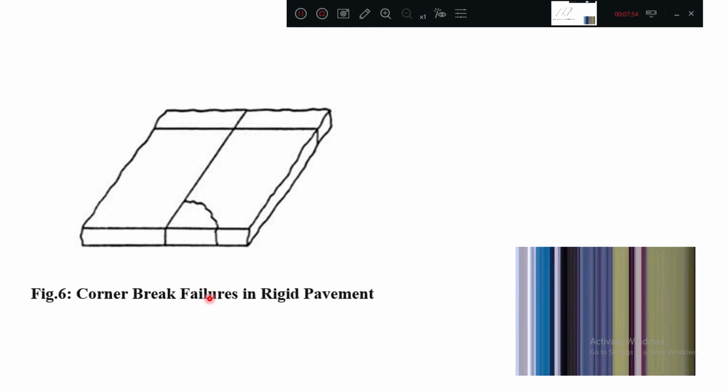This is one more thing called corner break. Corner breaks in rigid pavement. What is happening here? Continuously if water and mud is coming outside, the slab is not supported by subgrade anymore. Here you can see, if it is a slab, continuous mud is coming outside, the subgrade is losing its strength. So if a heavy wheel passes on this slab, the edges will get broken. This is called corner breaking.